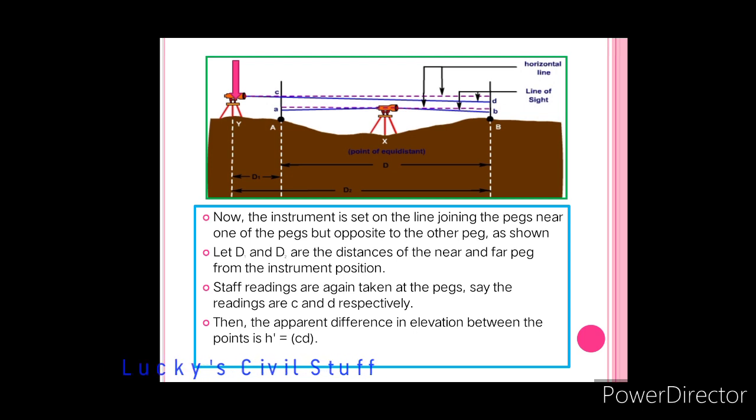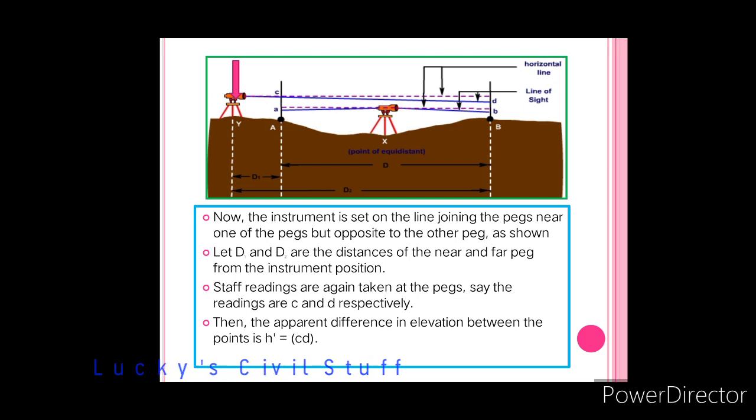Next, in the second stage of testing, the instrument is set up on the line joining the pegs, near to one peg. Let me consider fixing the instrument near peg A, and peg B is far away from the instrument. Let the distance between peg A and B be capital D, the distance from the instrument to A be D1, and the distance from the instrument station to the far end peg B be D2.